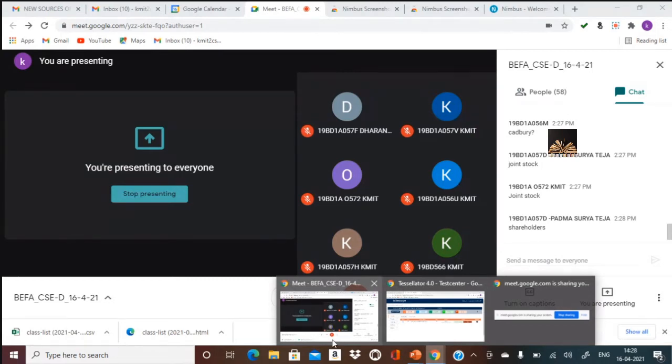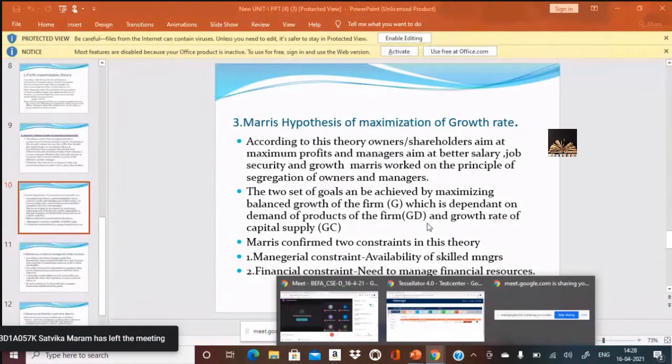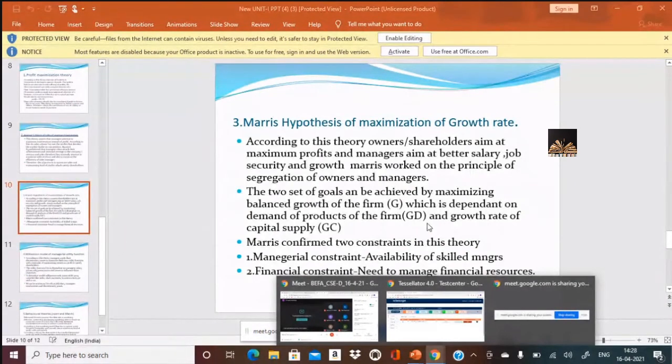So Marris has highlighted this concept where he has differentiated the objectives of the owners and the objectives of the managers. What would be the objective of the owners? It would be the return, that the shareholders get maximum profits. And the management objective would be better salary, job security, and career growth of the managers.